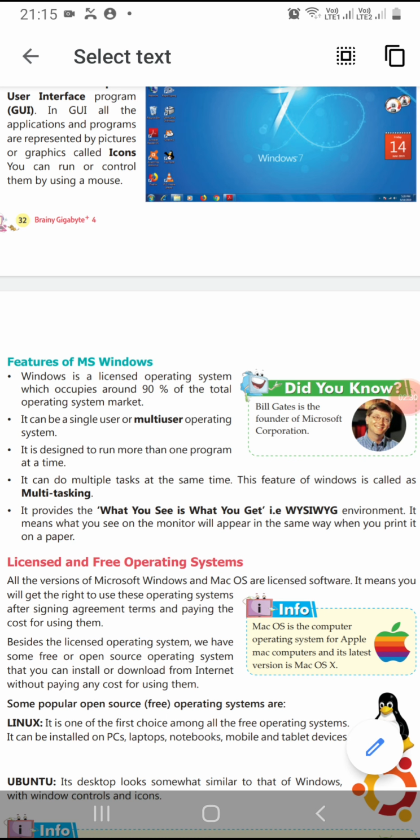Last point, it provides the what you see is what you get. That is called visible environment. It means that what you see on the monitor will appear in the same way when you print it on a paper. Let me explain with an example. If you made some drawings and you want that drawing in printing form, on the paper it will be same as it is visible on computer.